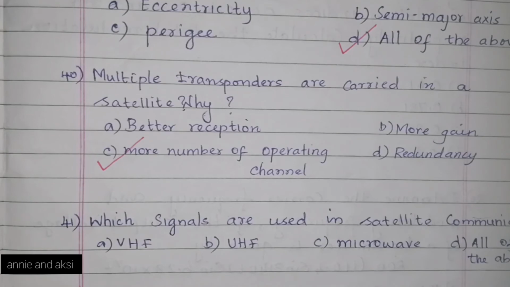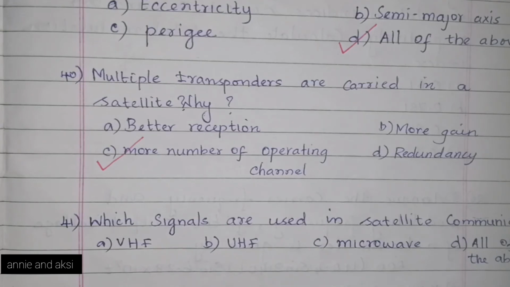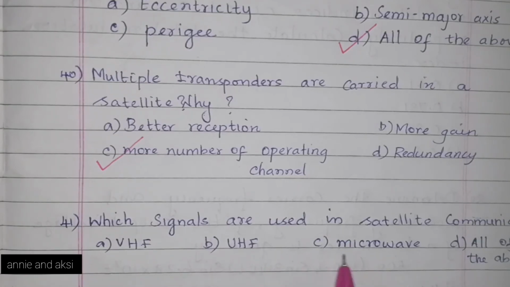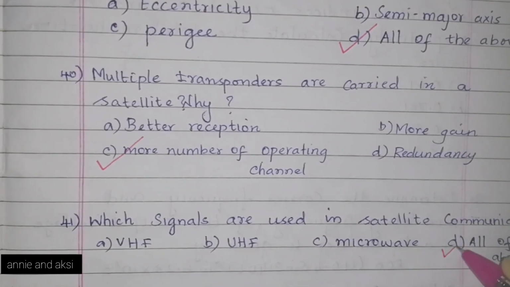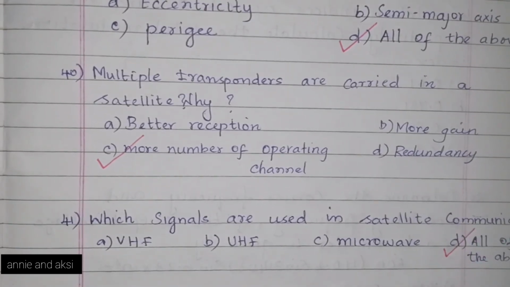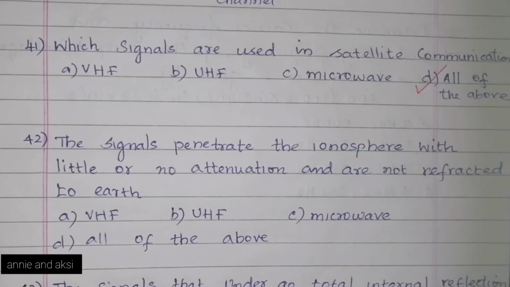Next question. Which signals are used in satellite communication? Option A, VHF, very high frequency, option B, UHF, ultra high frequency, option C, microwave, option D, all of the above. The answer is option D, all of the above. All the three, VHF, UHF and microwave signals, are used in satellite communication.